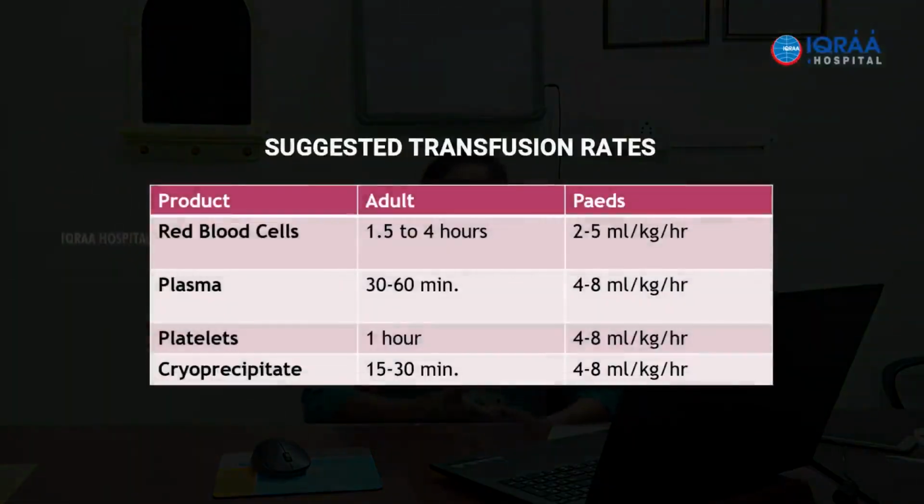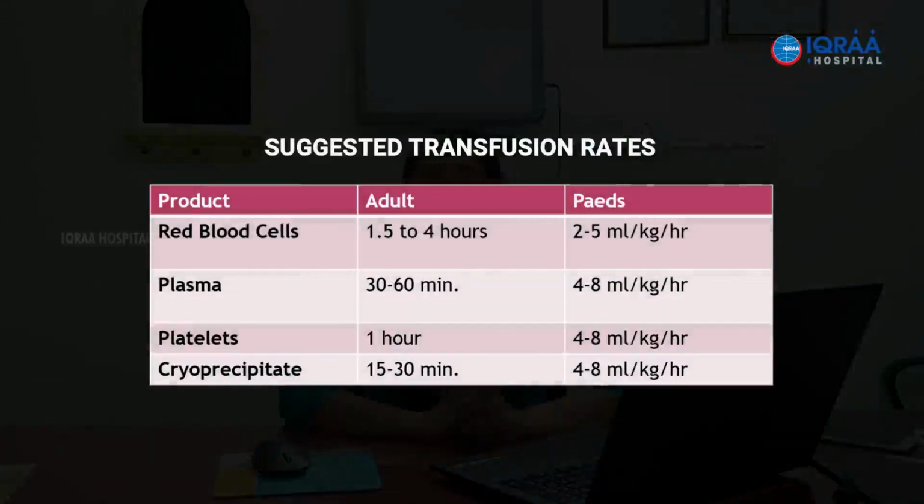And these are some of the suggested transfusion rates to ensure that the transfusion is done within the stipulated period without compromising the quality of the product, and the patient is also not harmed. This slide shows the suggested transfusion rates for pediatric and adult patients, and the maximum time limit which should be followed.